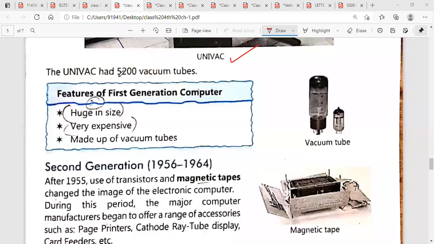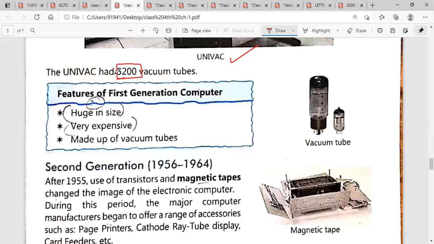UNIVAC had 5,200 vacuum tubes. How many vacuum tubes were used? 5,200. And what are the features of the first generation computers? Huge in size. They were so big and very expensive. You needed more money to purchase these kinds of computers. Made up of vacuum tubes. You can see the image of a vacuum tube. It looks like this. Then you can imagine what kind of it is.